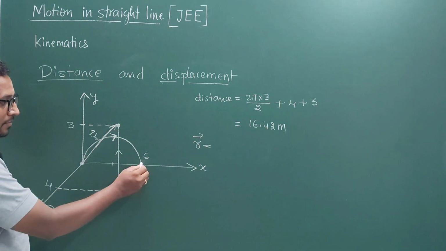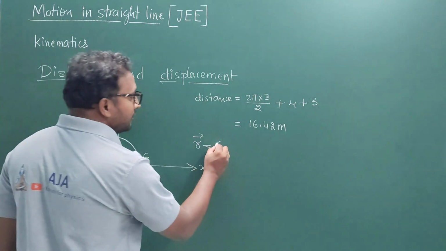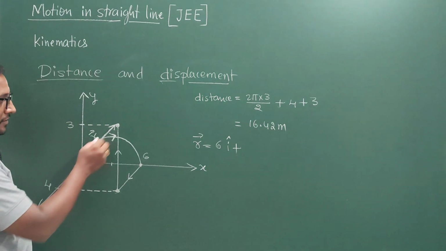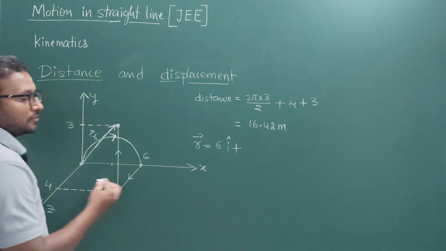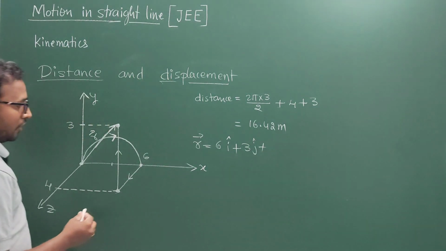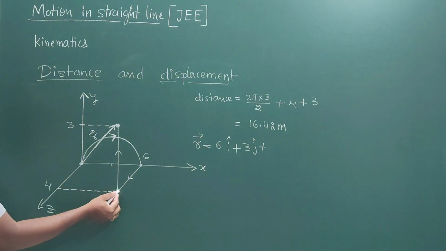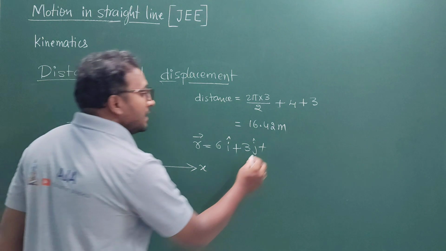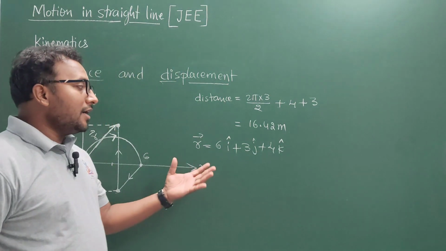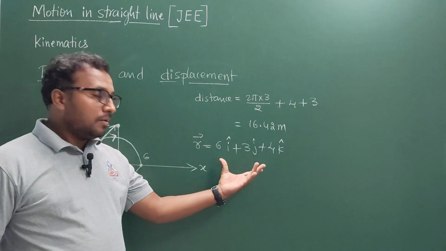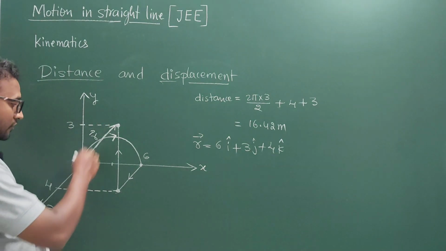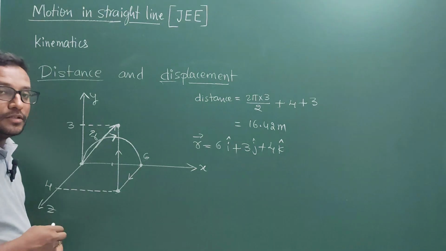Along the x-axis, the body has traveled 6 meters, so 6 i cap. Along the y-axis, the body is at a position of 3 meters, so 3 j cap. Plus along the z-axis, its position is 4 meters, so 4 k cap. This is how we write displacement in 3 dimensions, or the position vector, which is a straight line from the initial position to the final position.